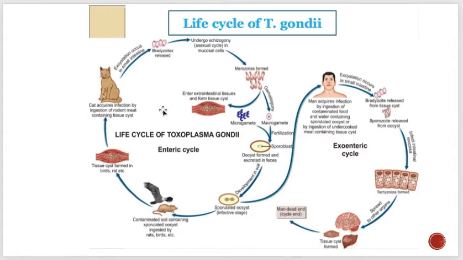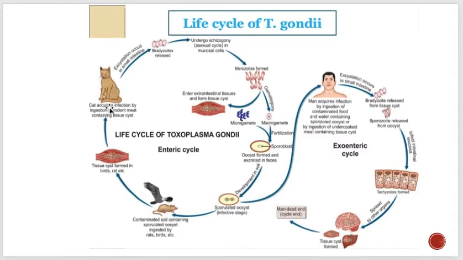Okay, so now in this one, what are the differences? In this one, both sexual gametogony as well as asexual, or you can say schizogony, are taking place. Okay, so both gametogony as well as schizogony are taking place. And where is it taking place? In the mucosal cells of the intestine of the cat.